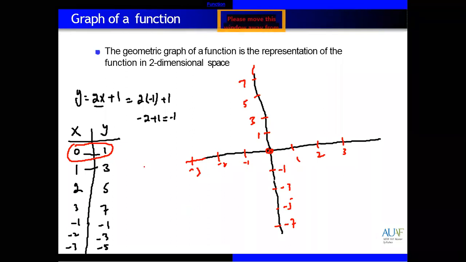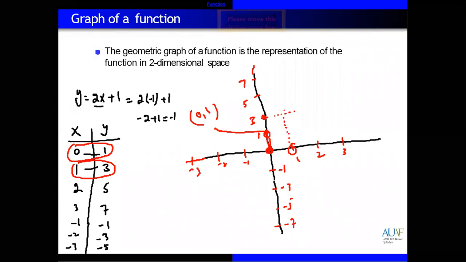First one, 0 with 1. We have x 0 here, y is equal to 1, so this point is the point (0, 1). Next we have 1 and 3, so x is 1, y is 3. Joining these points, this point is (1, 3). Next one we have 2, 5, these points, so x is 2, y is 5.